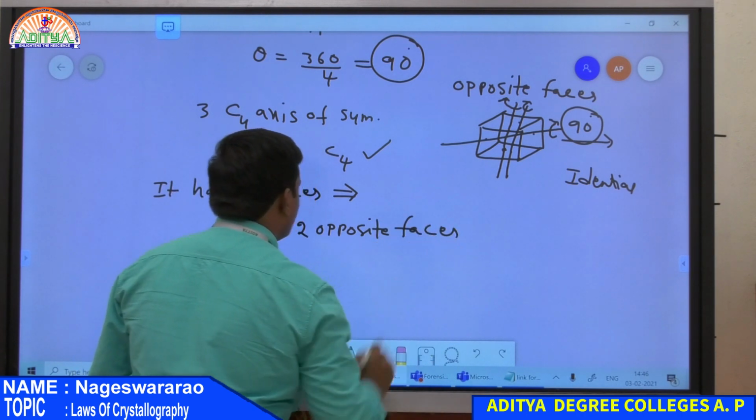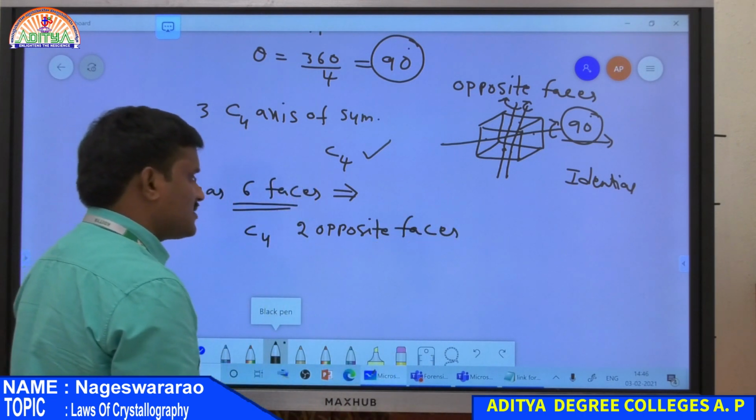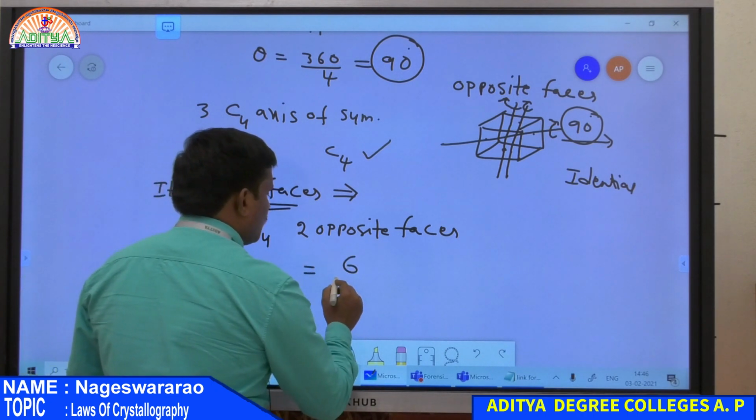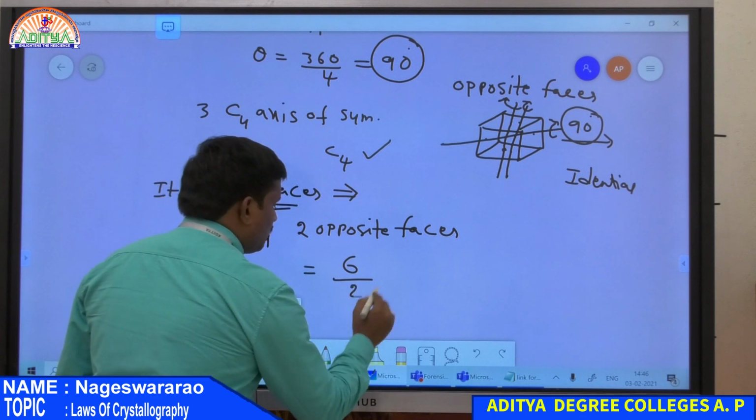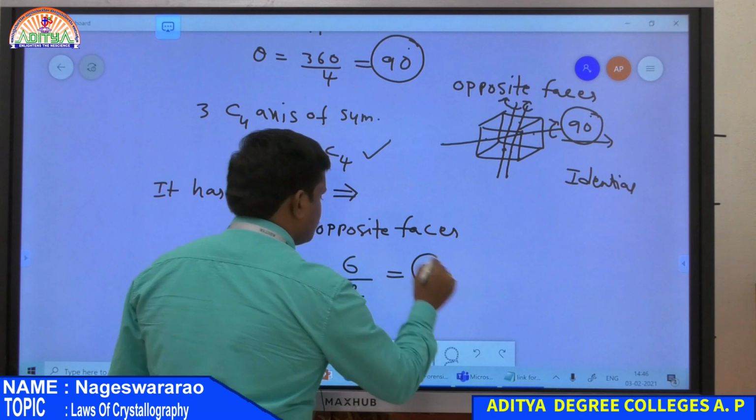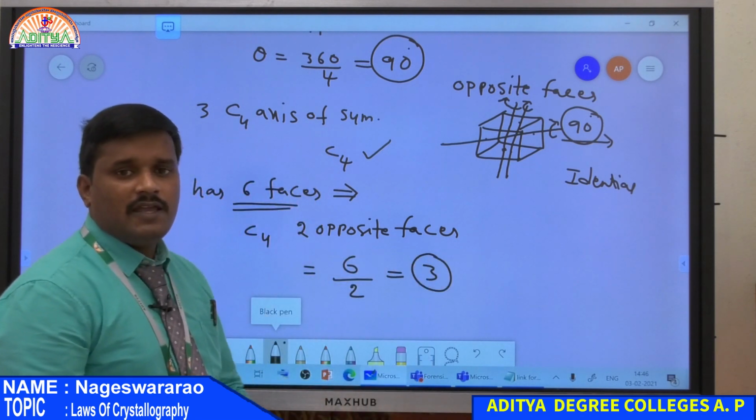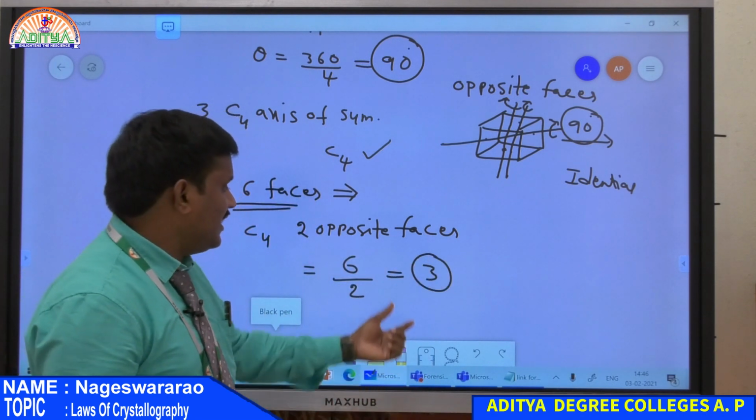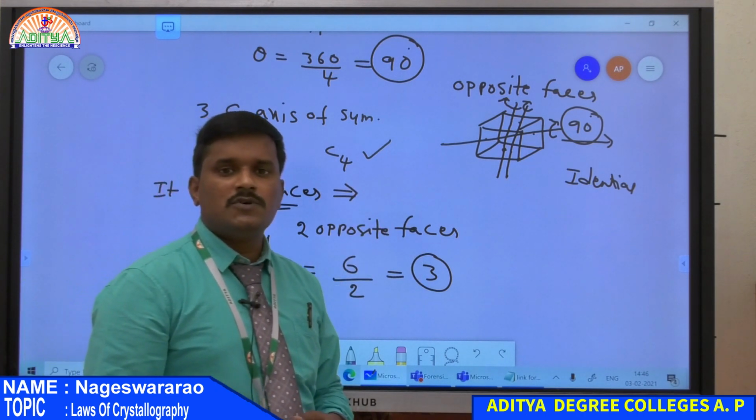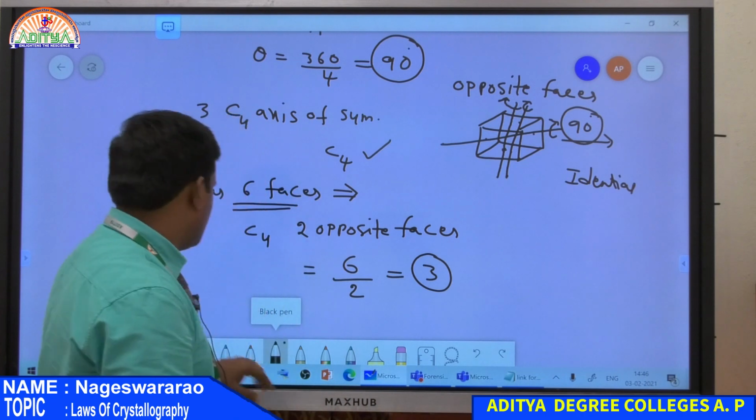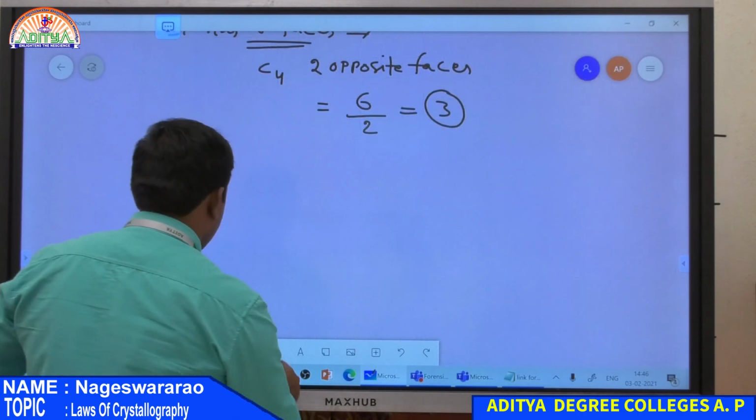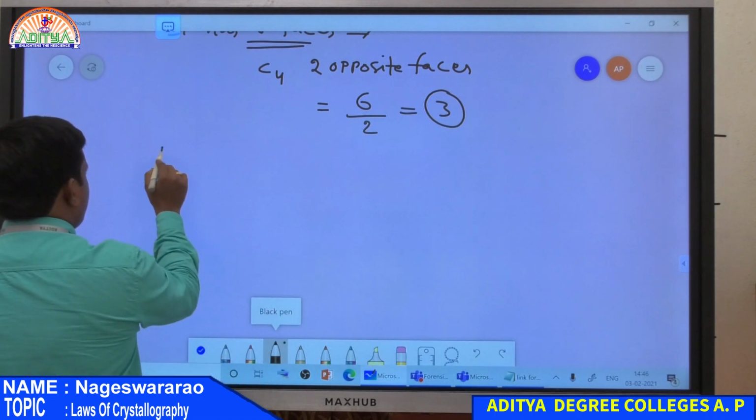Therefore, the total number of C4 axes of symmetry present in a crystal is, so totally 6 faces, but each axis passes through 2 faces. Therefore, the total number of axes is equal to 3. Every cubic crystal has 3 C4 axes of symmetry, all passing through opposite faces. And then the second one is the C3 axis of symmetry.